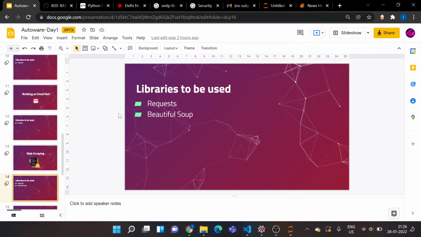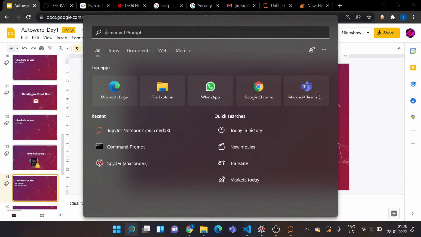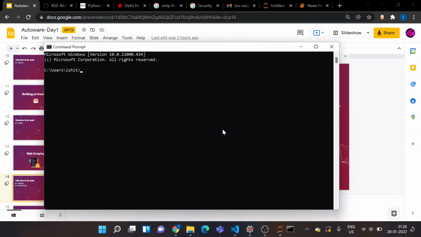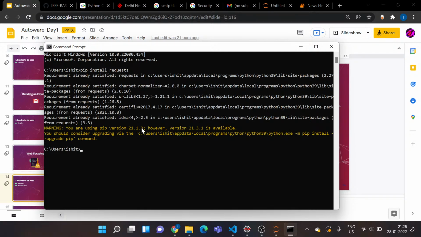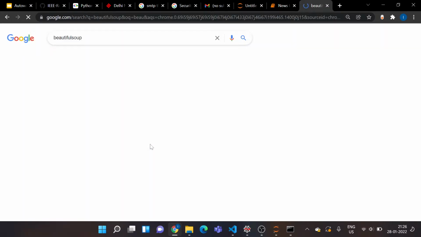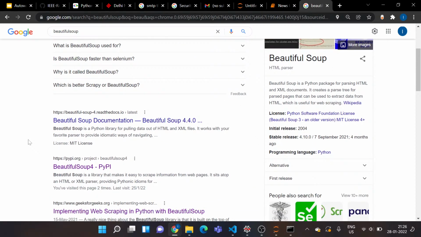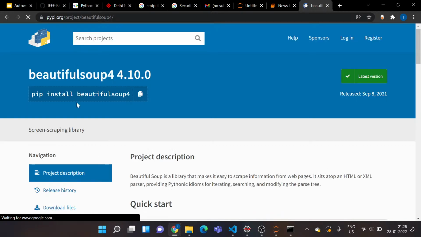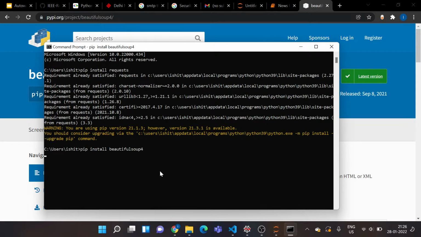These two libraries do not come with the default installation of Python. Again, the same process: go to your command prompt and install them. The first command is pip install requests, hit enter. Requirement already satisfied, I have it on my desktop. It might take one or two minutes for you. The other one is for Beautiful Soup. I don't remember the command, so I'll just Google it. Here's the documentation page and you have the command. It says pip install beautifulsoup4. I'll paste this here and hit enter.